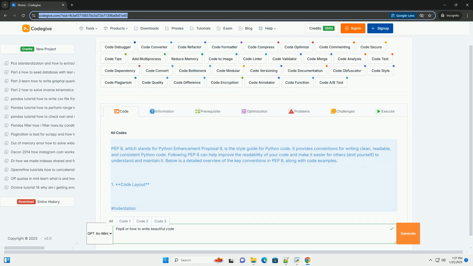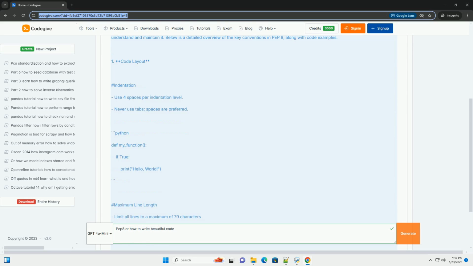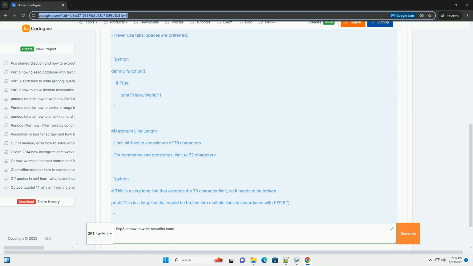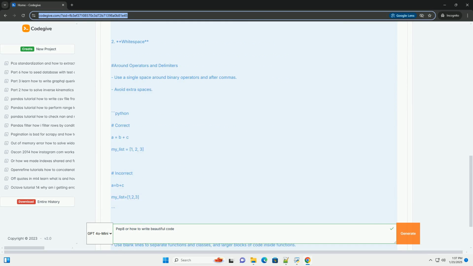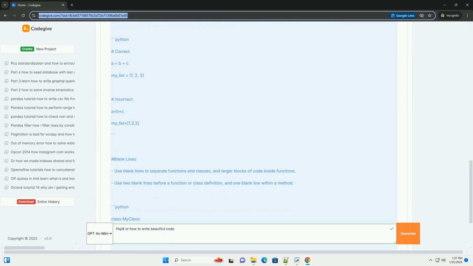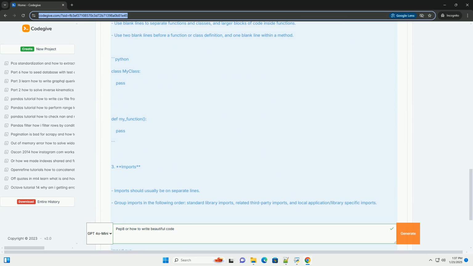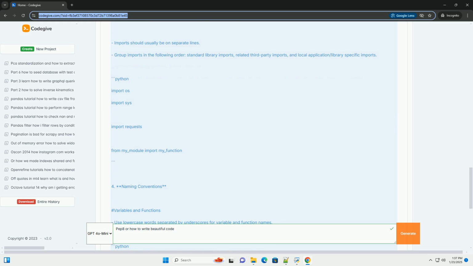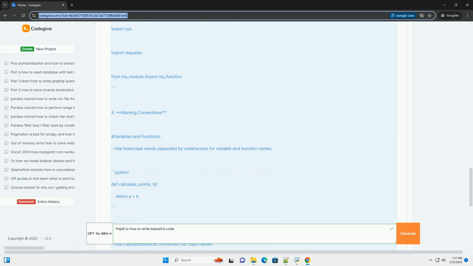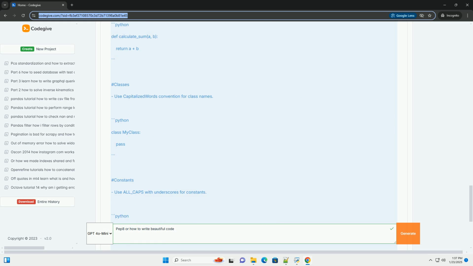PEP 8, which stands for Python Enhancement Proposal 8, is the style guide for Python code. It provides conventions for writing clean, readable, and consistent Python code. Following PEP 8 can help improve the readability of your code and make it easier for others, and yourself, to understand and maintain it. Below is a detailed overview of the key conventions in PEP 8, along with code examples.